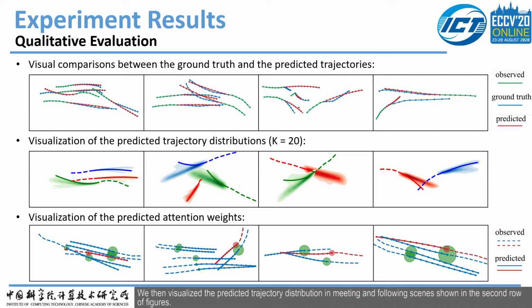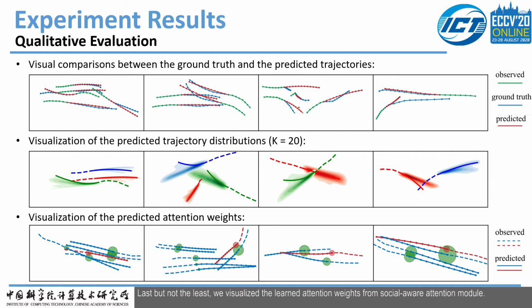We then visualized the predicted trajectory distribution in meeting and following scenes shown in the second row of figures. We observed that pedestrian collision is unlikely to occur because there is no overlap among the predicted trajectory distributions at any step, and the variance of the distribution is reduced with the increased probability of collisions occurring between pedestrians. This shows that Future can well capture the fundamental factors, including multimodality, social interactions, and scene contexts.